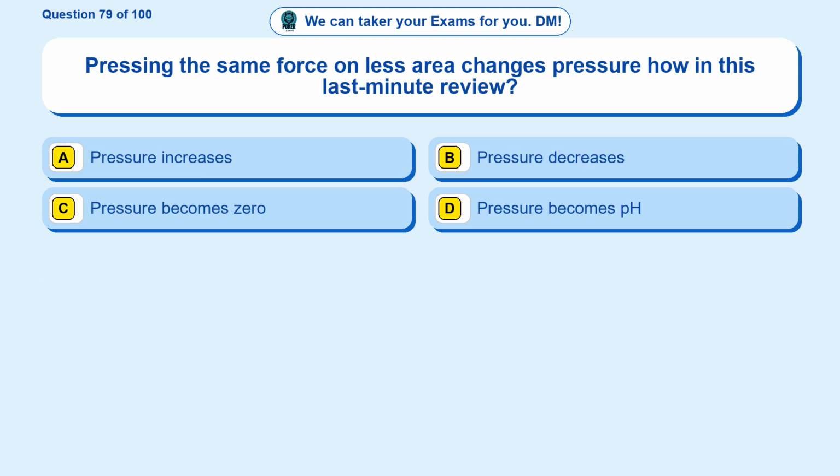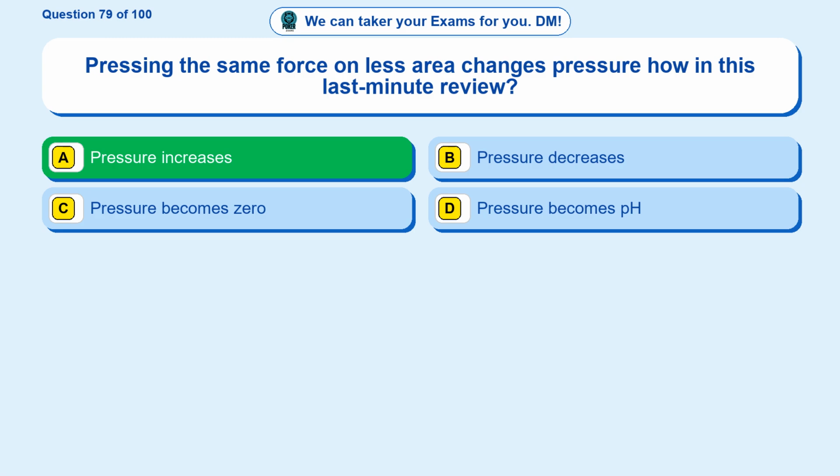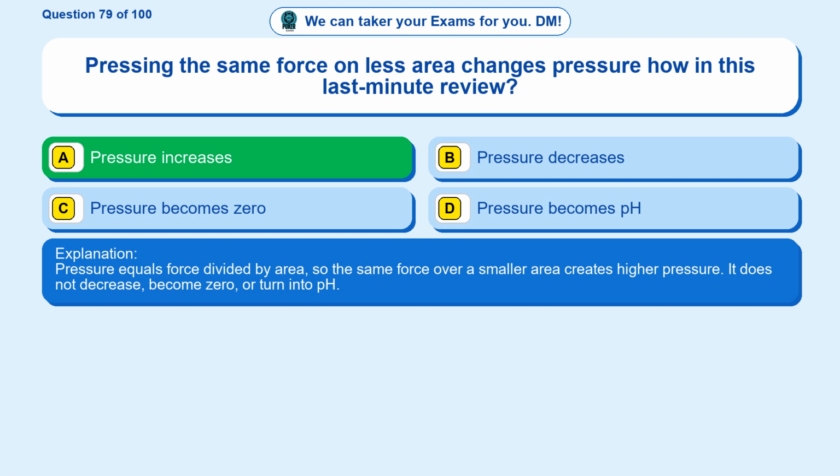Question 79. Pressing the same force on less area changes pressure how in this last-minute review? Option A, pressure increases. Option B, pressure decreases. Option C, pressure becomes zero. Option D, pressure becomes pH. The correct answer is option A. Pressure increases. Pressure equals force divided by area, so the same force over a smaller area creates higher pressure. It does not decrease, become zero, or turn into pH.